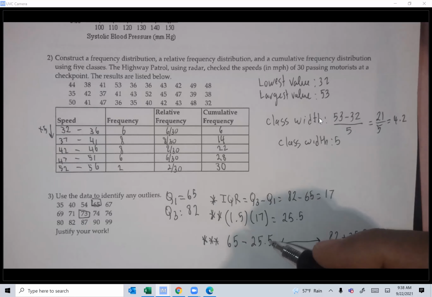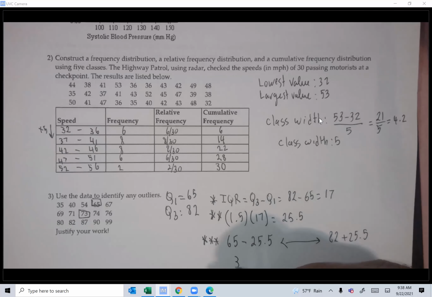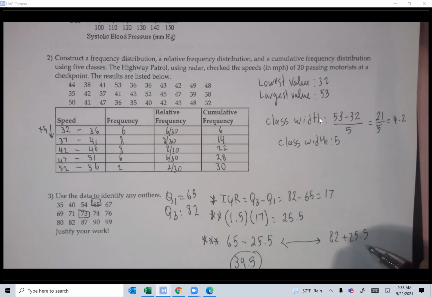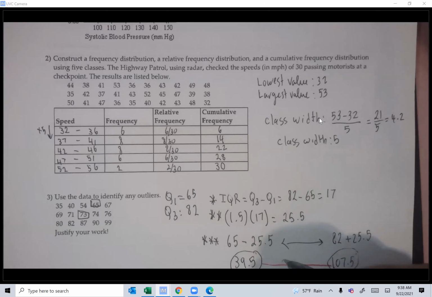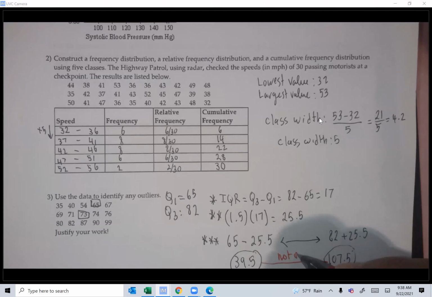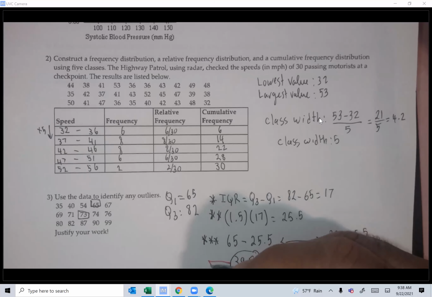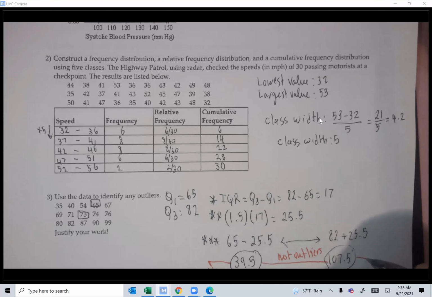So 65 minus 25.5 is 39.5. And 82 plus 25.5 is 107.5. And here's the rule: any values that are between those two values are not outliers. And any values that are outside of these are outliers, these are outliers here, and these are outliers there.